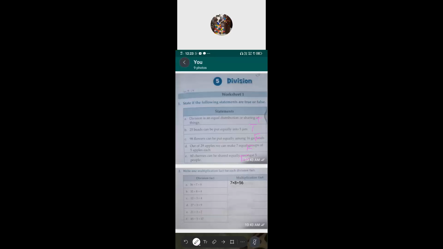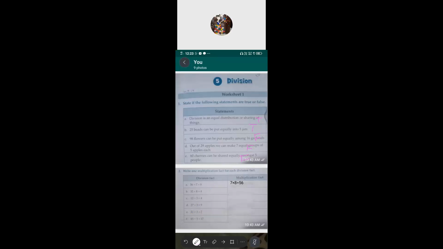Now the next one, second one. Write one multiplication fact for each division fact. So they've given the division fact. You know how to do the multiplication fact from the division fact. It is the easy method. If you got the division fact, the first one they've given there is 56 divided by 7, you got the quotient as 8.